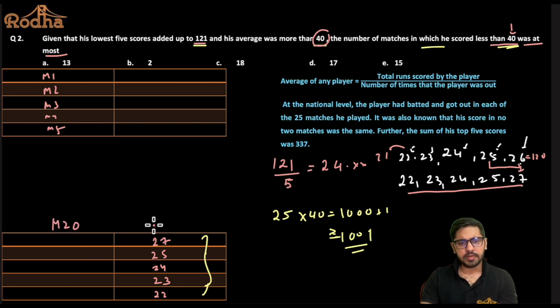Can I say after 27 I can have a 28 here, right? Then match number 21. Can I say I can have a 29 runs score because he has to score distinct? And why am I increasing only by a gap of 1? Because I want to maximize the number of scores which are less than 40 here. I'm trying to find the maximum value, isn't it?